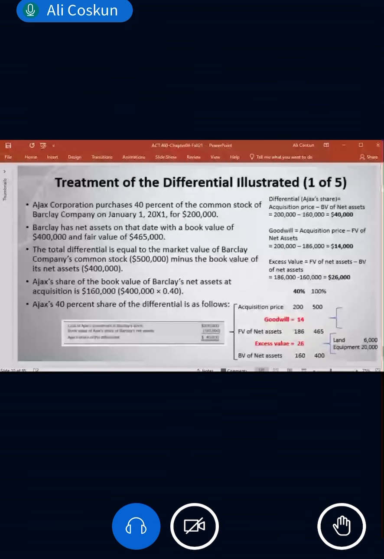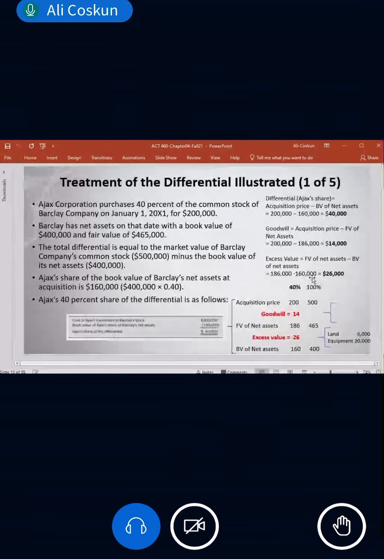Now this is 40, this is 100, you can see that. What is this $200? Ajax paid for 40% of Barclay's shares. This is the acquisition price.